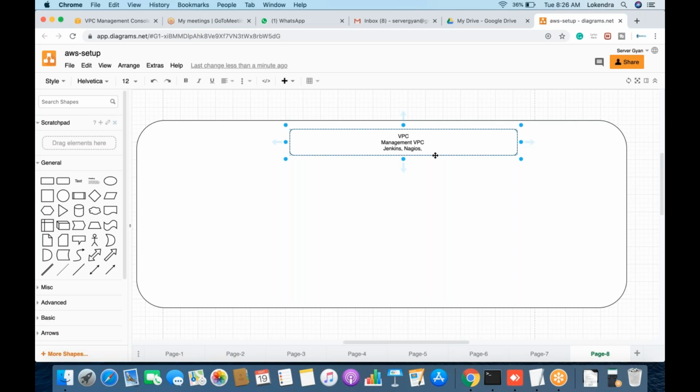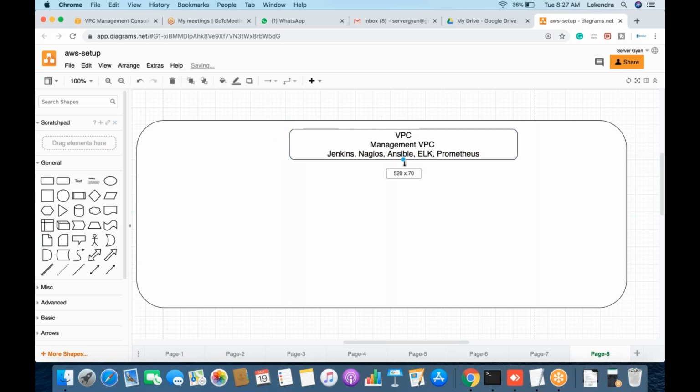Maybe Nagios for monitoring purpose. Then it could be possible you have Ansible for configuration management purpose. Then it could be possible you have ELK for log management. Maybe you have Prometheus for monitoring purpose, or maybe for some additional stuff. So all the common services will lie here.